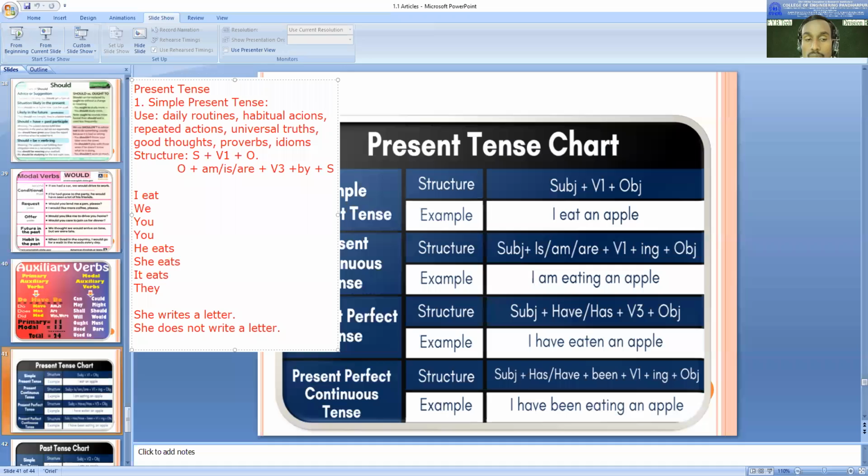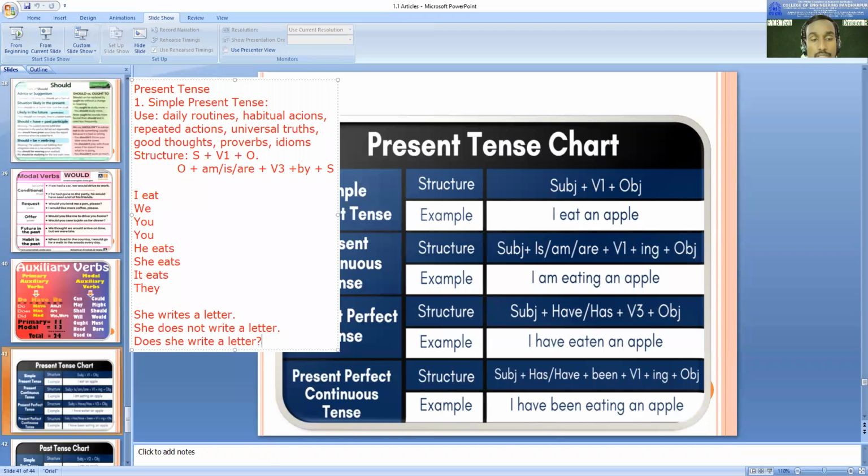Can you make it a verbal question? She writes a letter. Yes, sir. How can we ask a question, a verbal question? Does she write a letter? Yes, right. And see, now when you're reading, she writes a letter, that is a statement, okay? And here your tone is different.